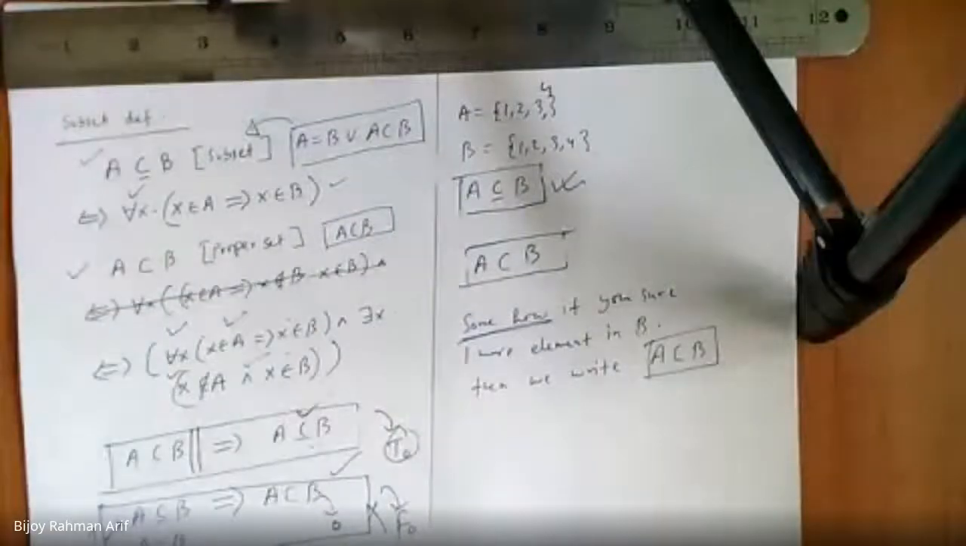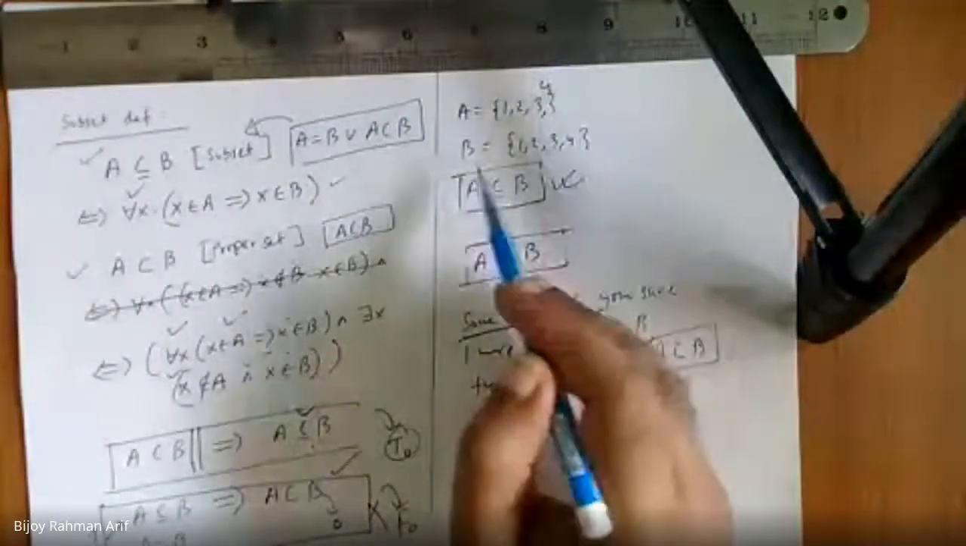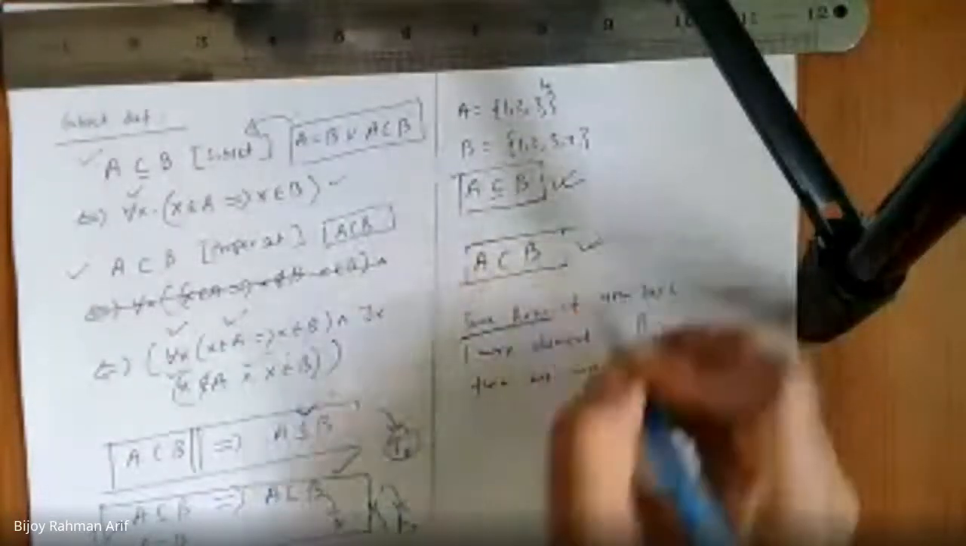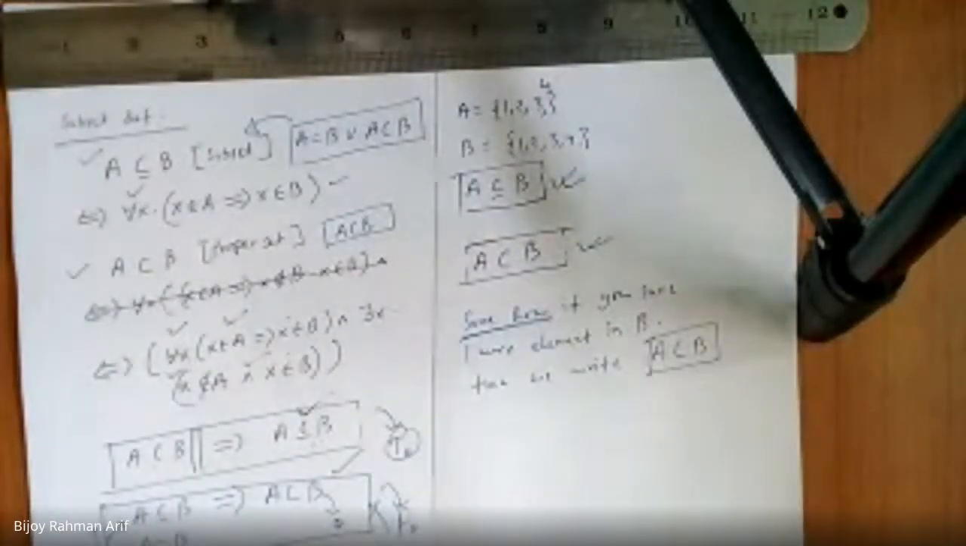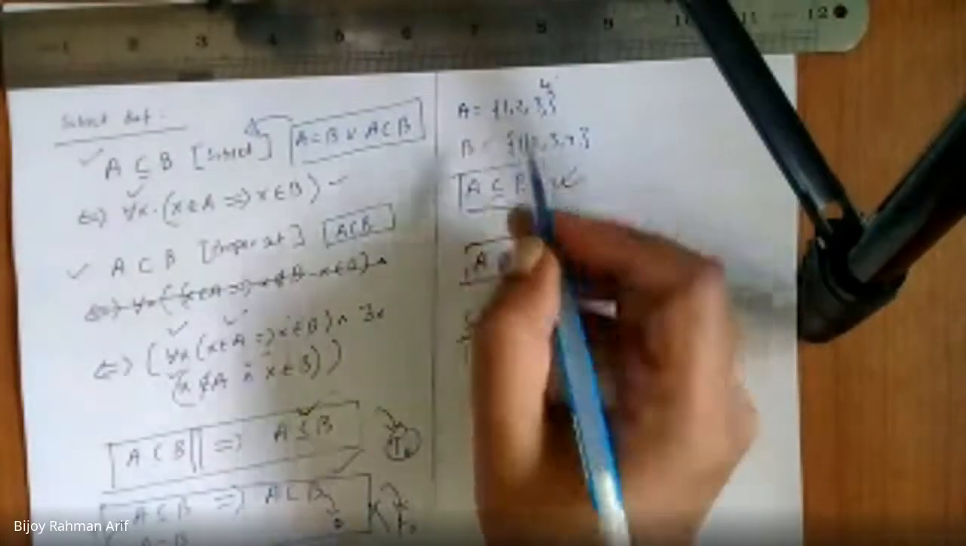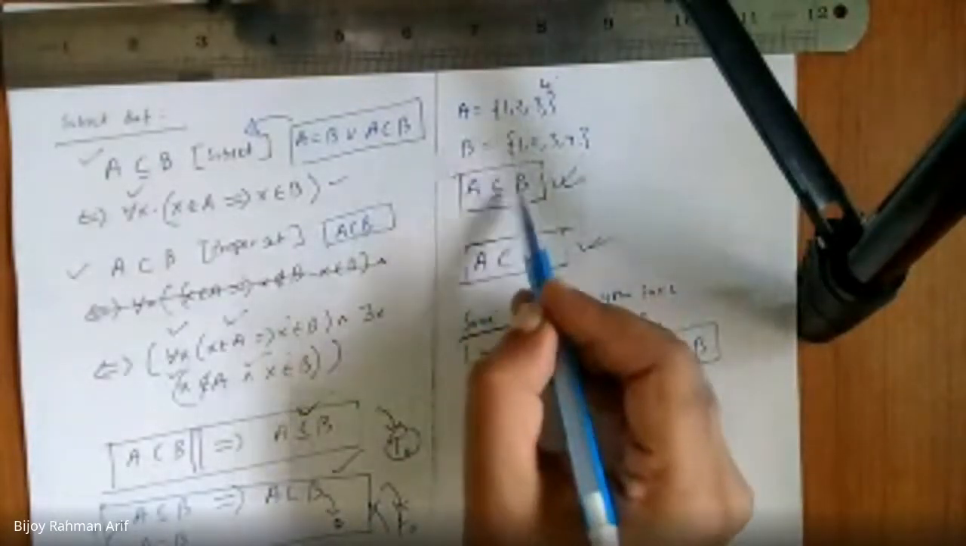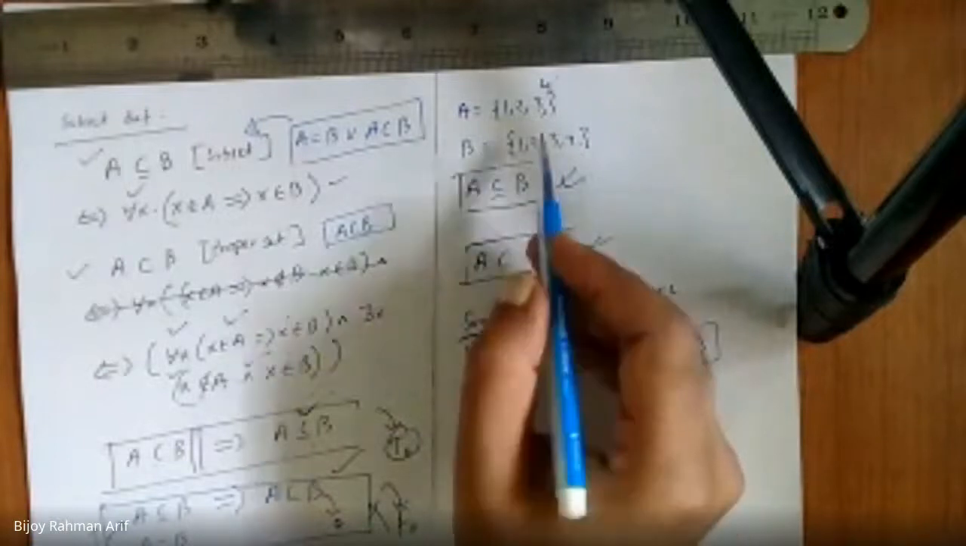One more question, sir. If the answer is A is a proper subset of B, and someone writes A is a subset of B, will the answer be correct? In this case, if A equals {1, 2, 3, 4} and B equals {1, 2, 3, 4}, both are correct, am I right? As they are equal, that's why it is a subset of B.